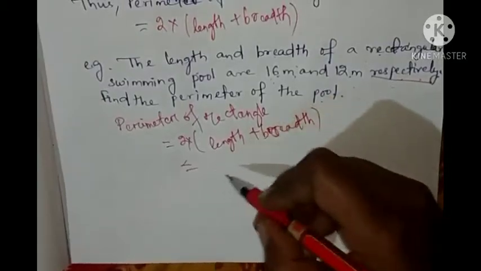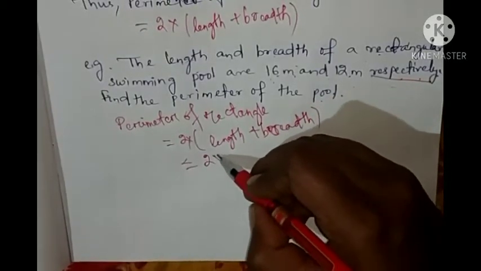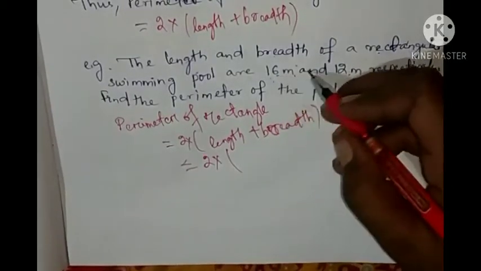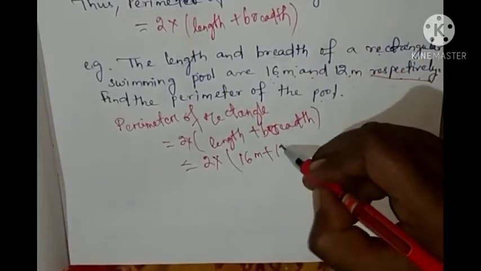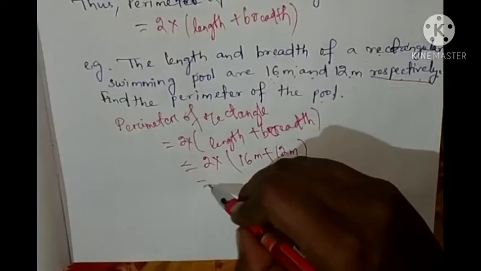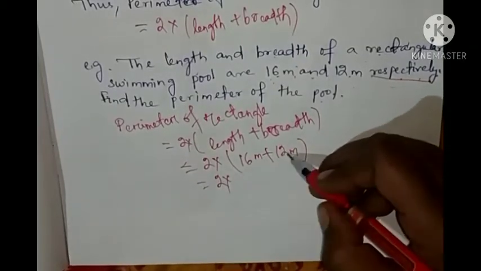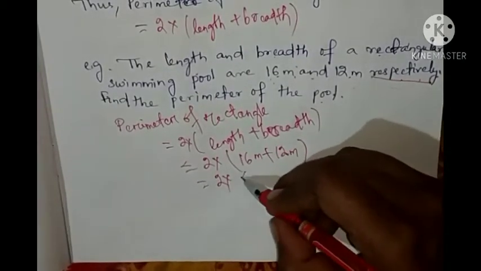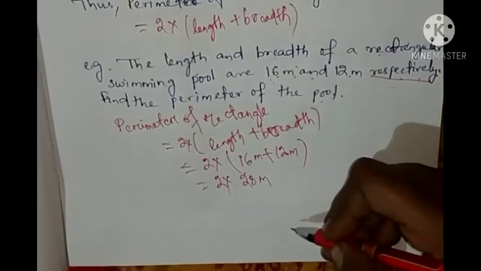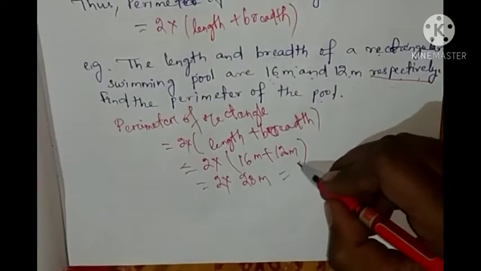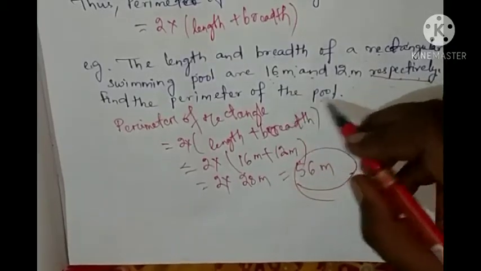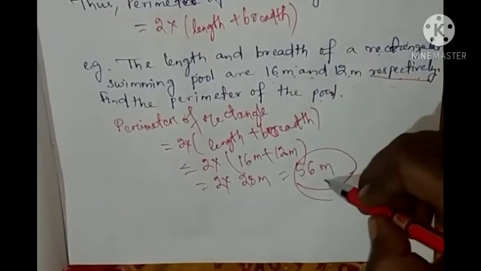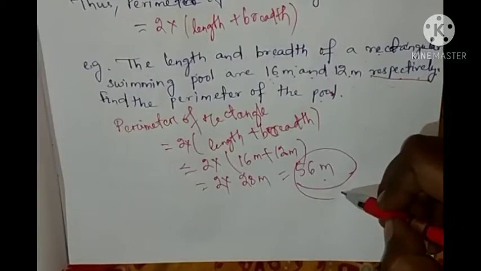So length is 16 meter plus breadth is 12 meter. So 2 into (16 plus 12) is how much? 28 meter, so that is 56 meter. So the perimeter of the rectangular pool is 56 meter.